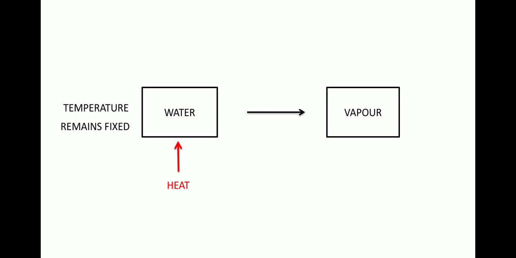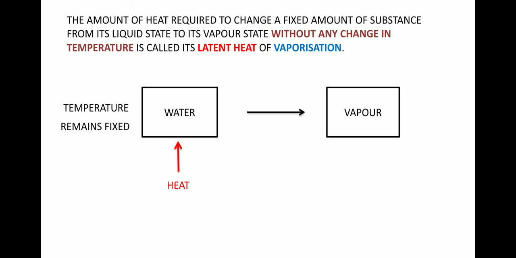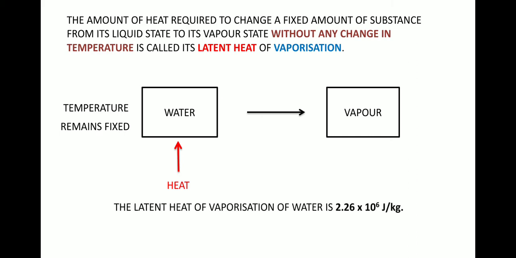This energy which is used to convert water into vapor is known as the latent heat of vaporization. So the definition is the amount of heat required to change a fixed amount of substance from its liquid state to its vapor state without any change in temperature is called its latent heat of vaporization. The latent heat of vaporization for water is 2.26 x 10^6 joules per kg.